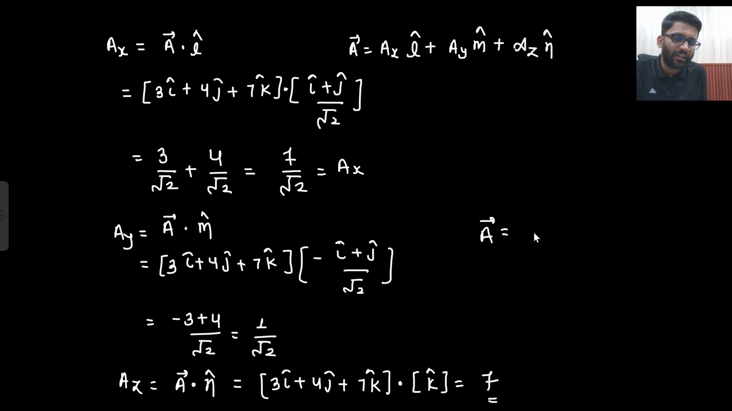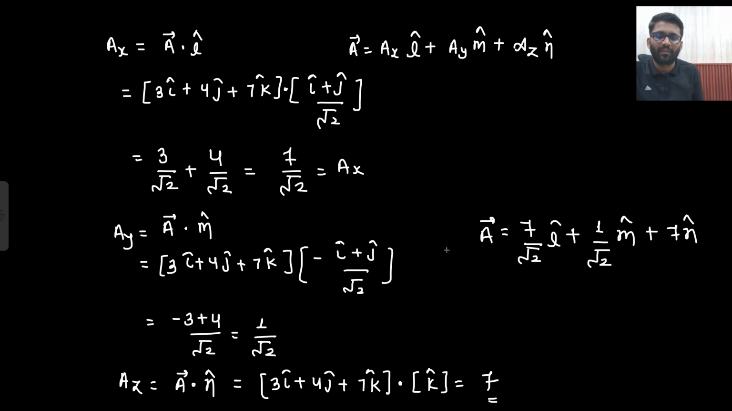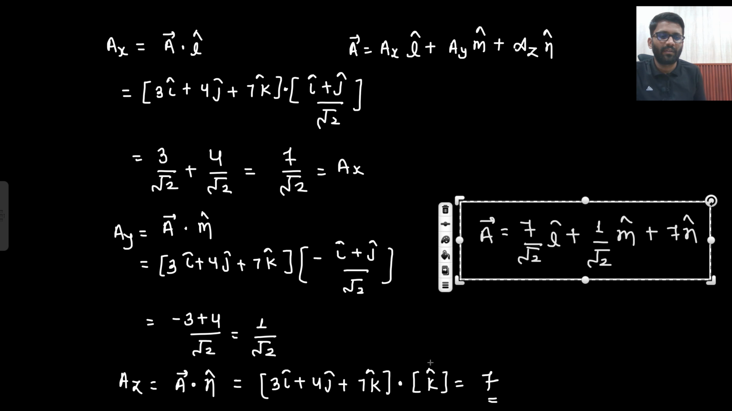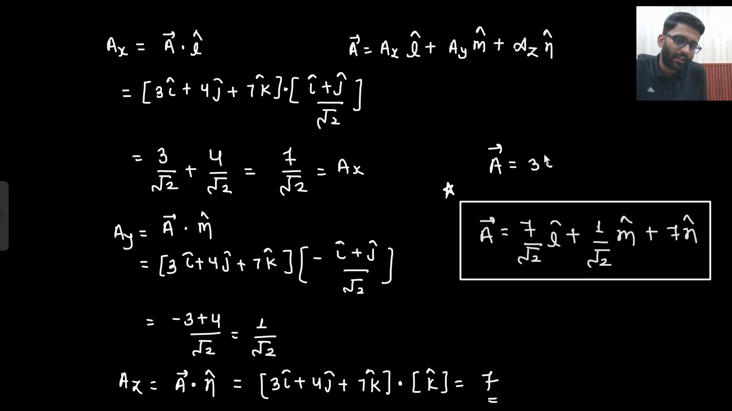So what you get to know is that your A vector is written as 7 by root 2 L cap plus 1 by root 2 M cap plus 7 N cap. This is your vector A. What was your previous vector A? That was 3 i cap plus 4 j cap plus 7 k cap. So you have transformed this vector into this vector.